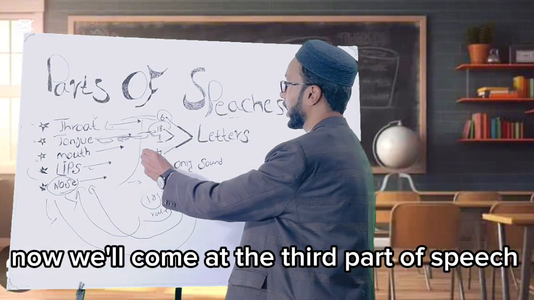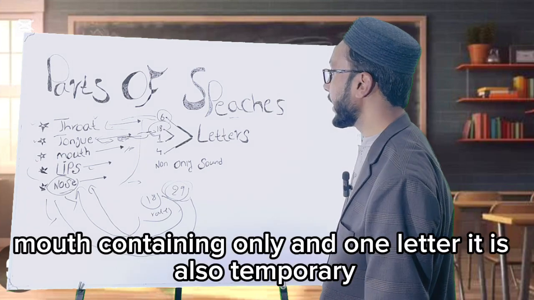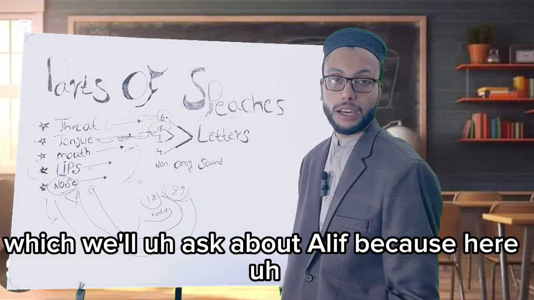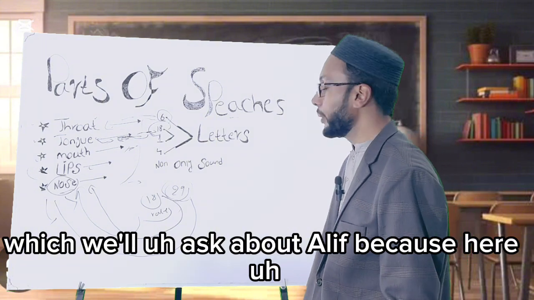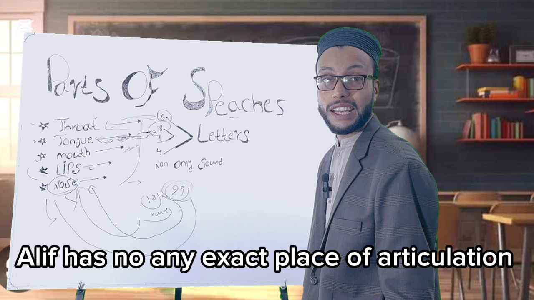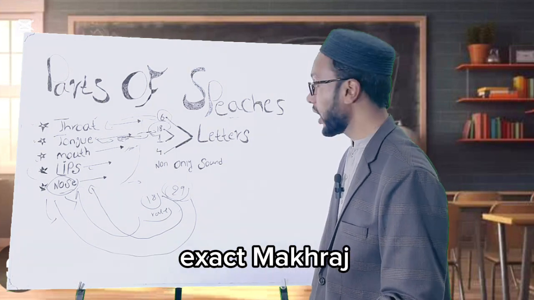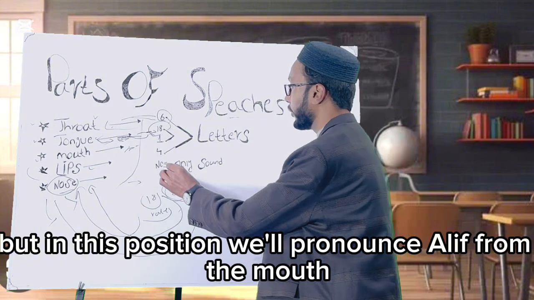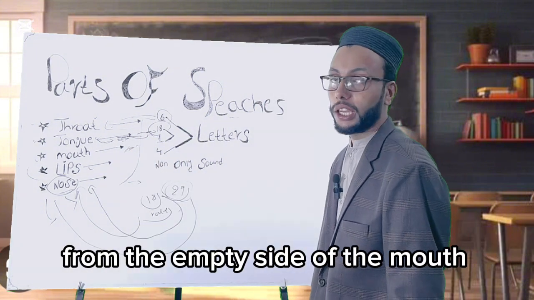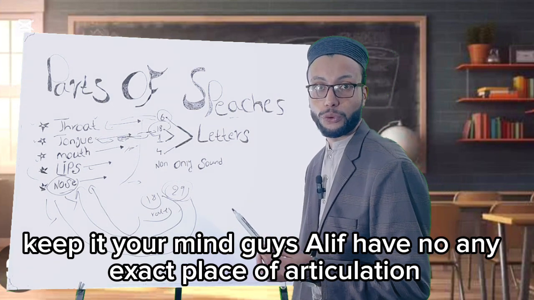Now we come to the third part of speech, our mouth. The mouth contains only one letter, and it is also temporary: alif. Because the science of alif is like that: alif has no exact place of articulation, no exact makhraj, but in this position we pronounce alif from the mouth, from the empty space of the mouth. Keep it in your mind, guys.